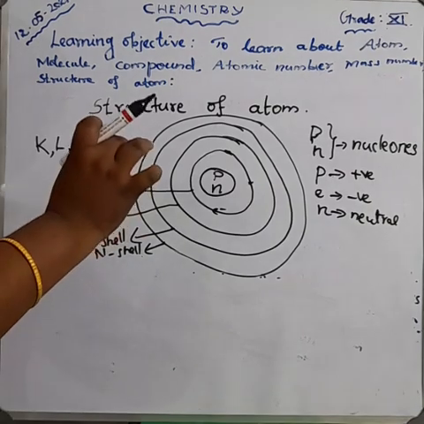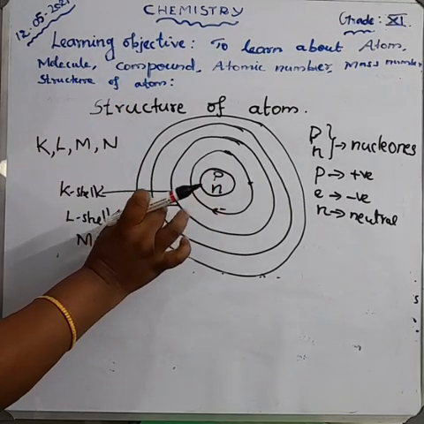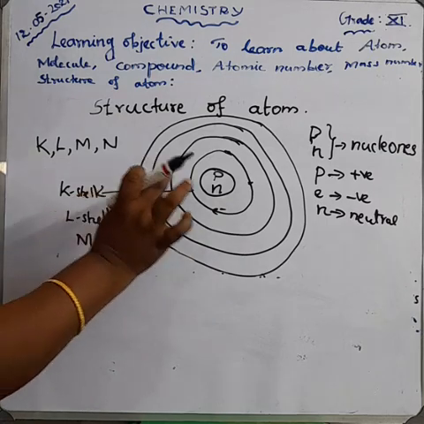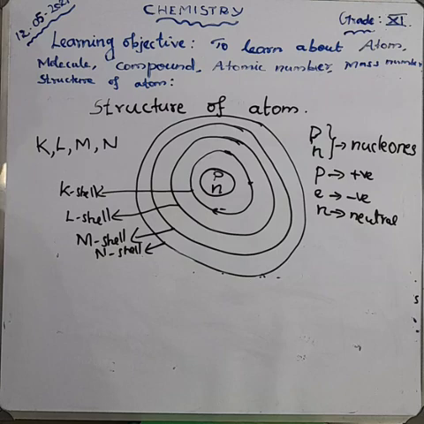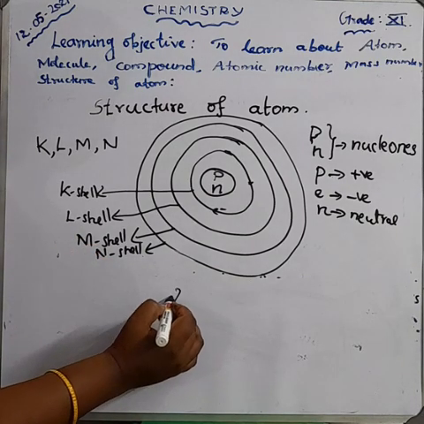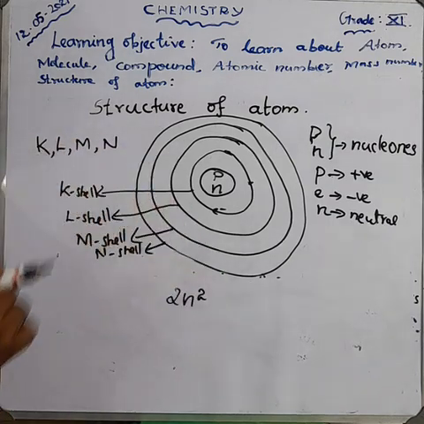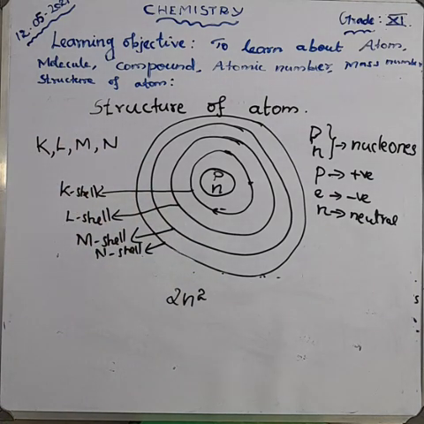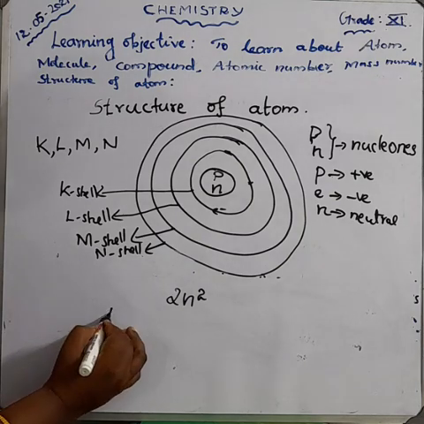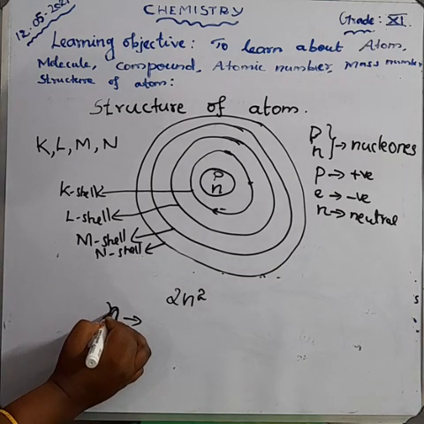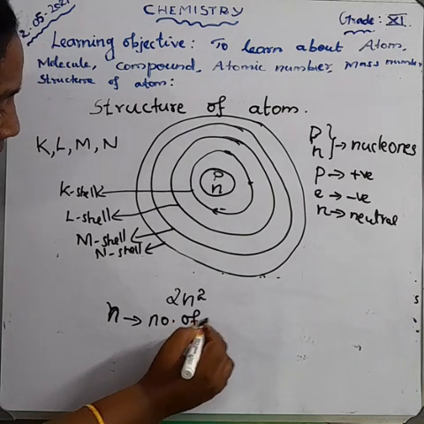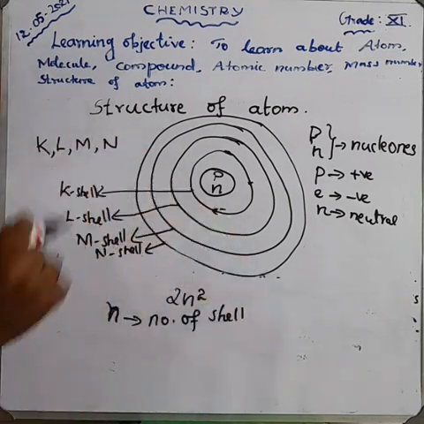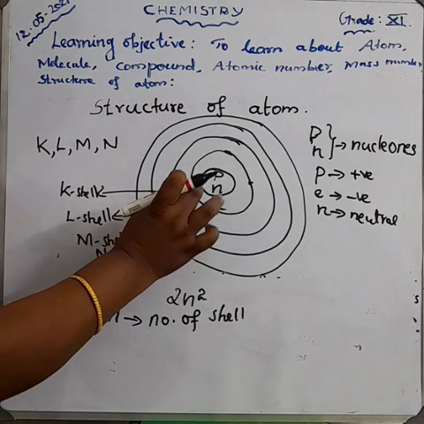The maximum number of electrons occupation in a shell has the general formula 2n square. Here n denotes the number of shell. N denotes the number of shell. How many shells?